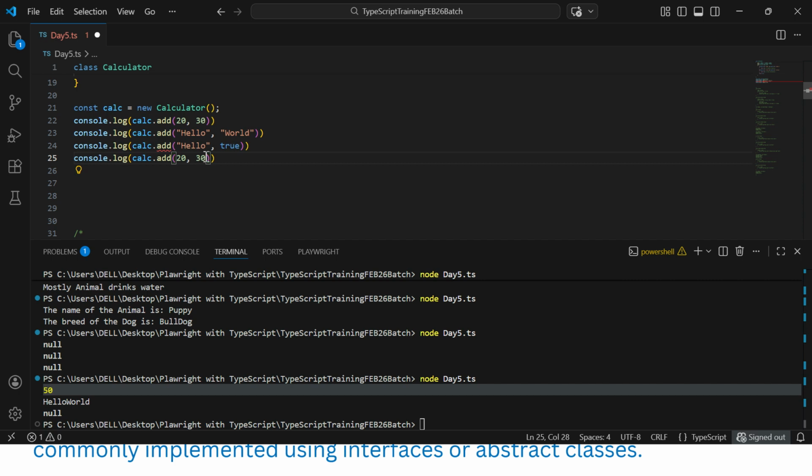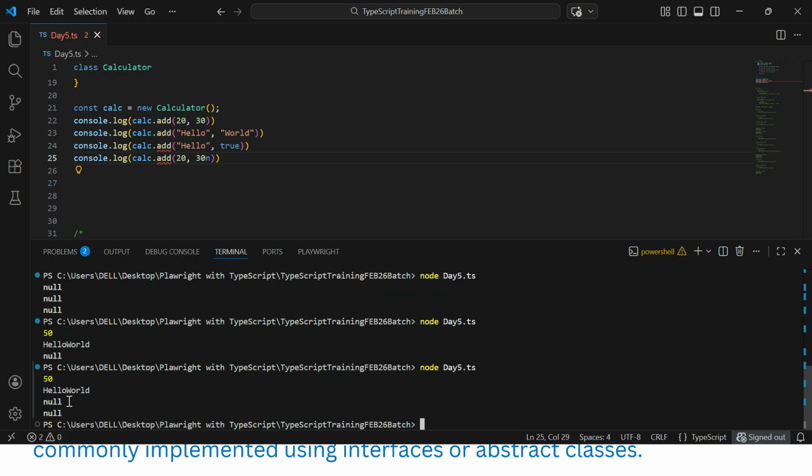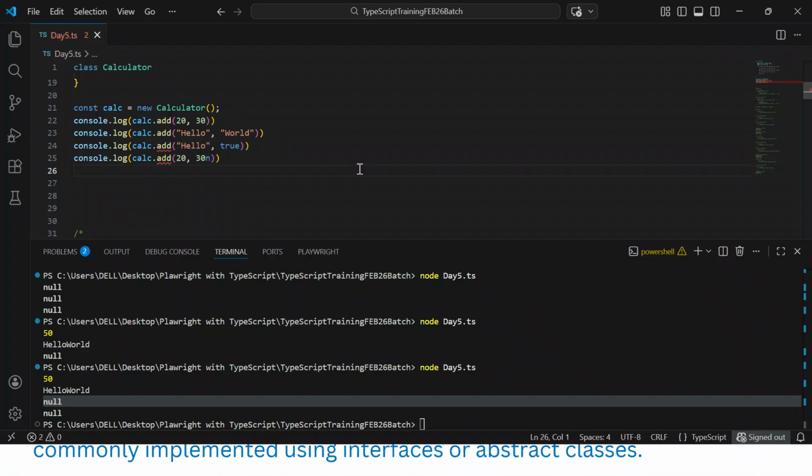One number and one bigint, so it will also be null only. Why? Because bigint we did not define, right? You could see the last two are coming as null. So this is the way we can go with method overloading or compile time polymorphism or static polymorphism. Now we'll discuss dynamic polymorphism or runtime polymorphism or method overriding.